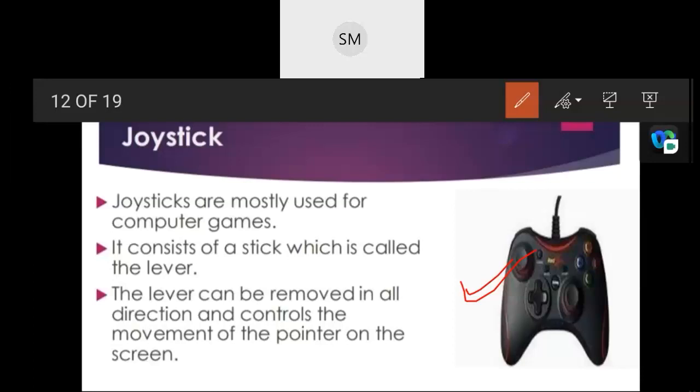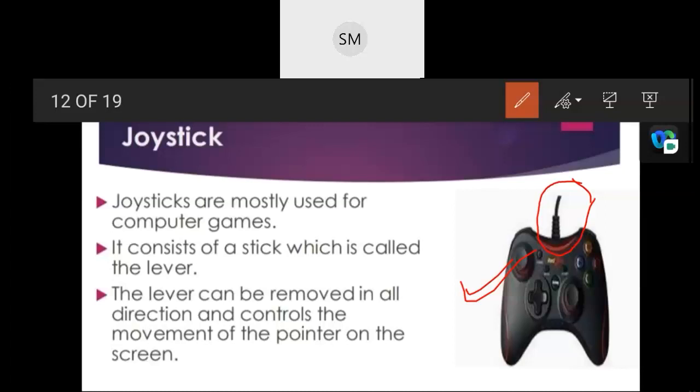So a joystick is an input device commonly used to control video games. Joysticks consist of a base and a stick that can be moved in any direction. It consists of a stick. Can you see that one? It is called a lever. It can be moved in all directions and controls the movement of the pointer on the screen. By using that, you can move in any direction.